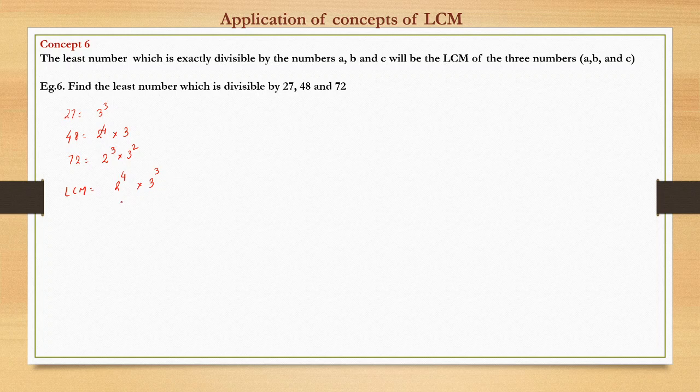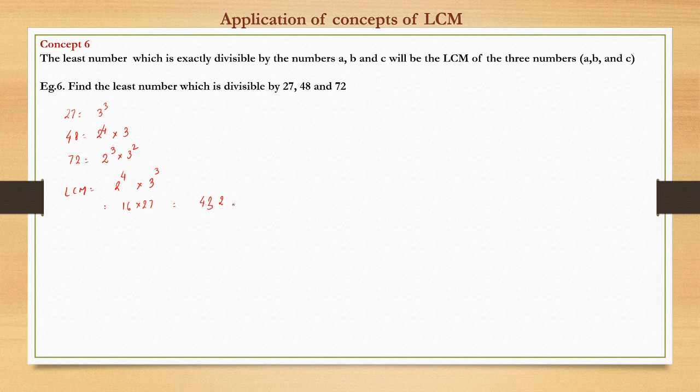So this is nothing but 16 into 27. So 16 times 27, that is 432. So 432 is the LCM.